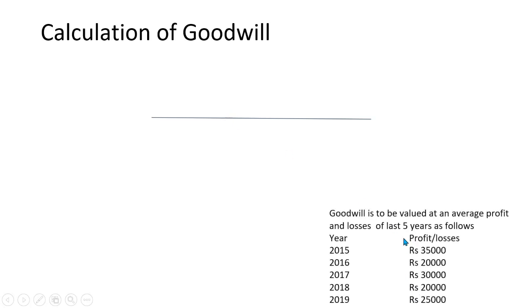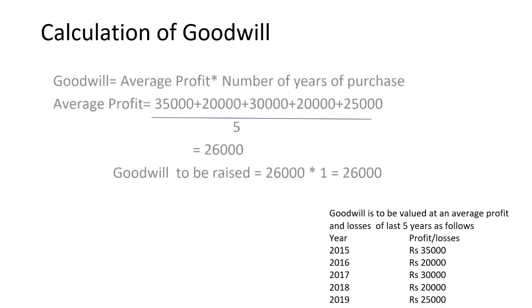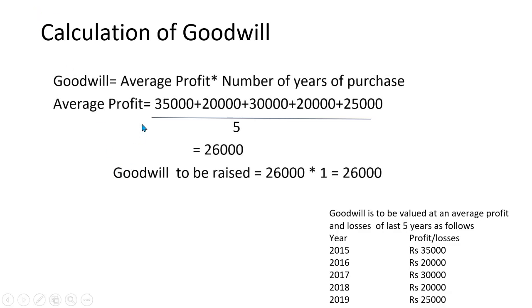See, we have the question here. We have 5 years profit. First, we will calculate average profit and then we will multiply it by number of years of purchase to calculate goodwill. This way we will calculate the goodwill.